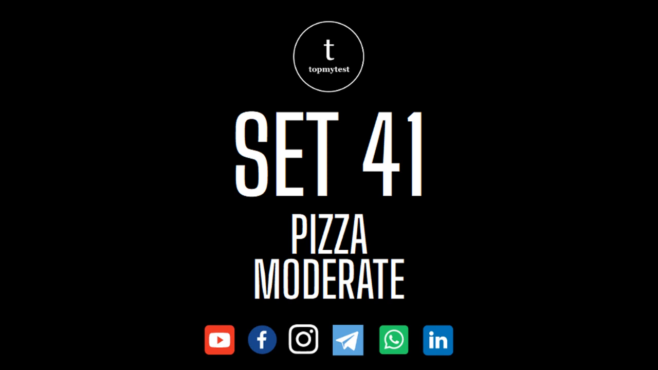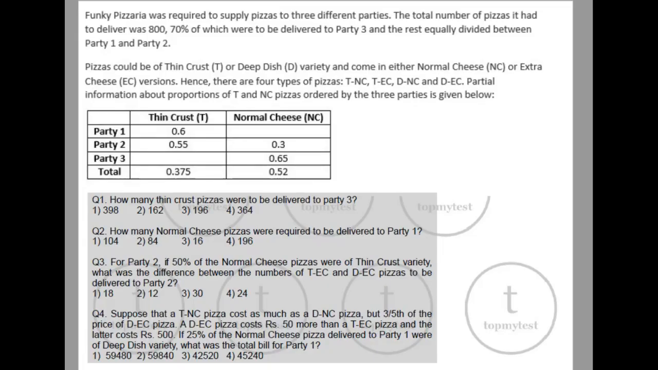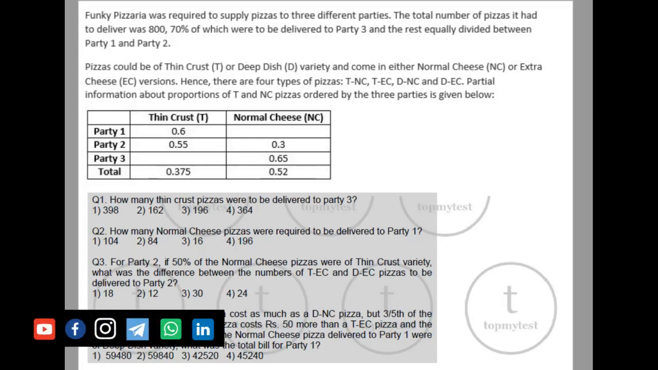Funky Pizzeria was required to supply pizzas to 3 different parties. Total number of pizzas it had to deliver was 800, 70% of which were to be delivered to party 3, and the rest equally divided between party 1 and party 2. Okay, so you have some amount of distribution which is given here.